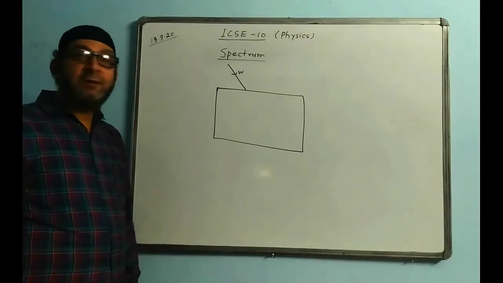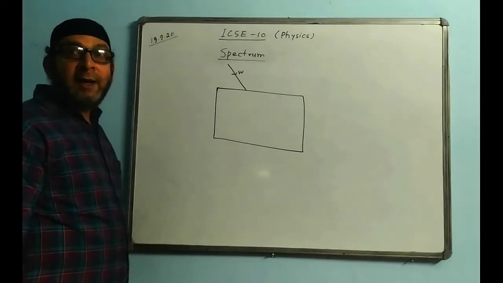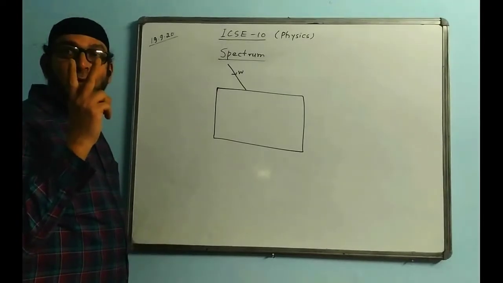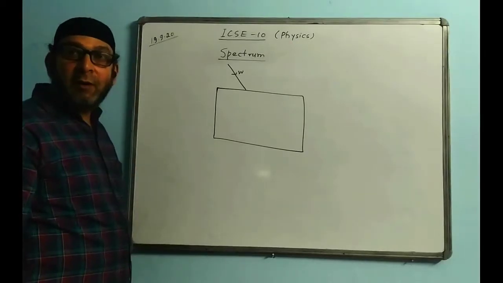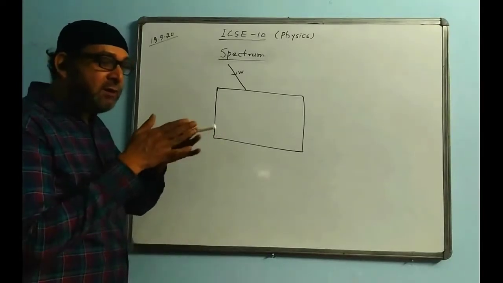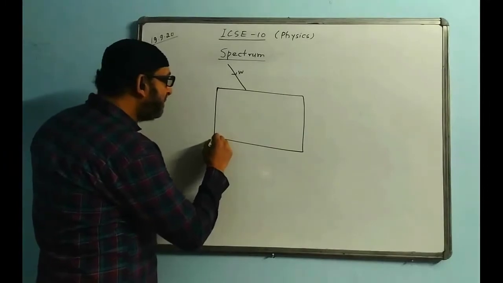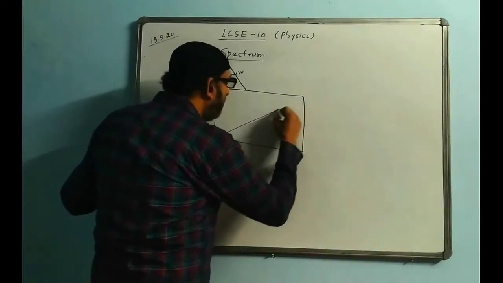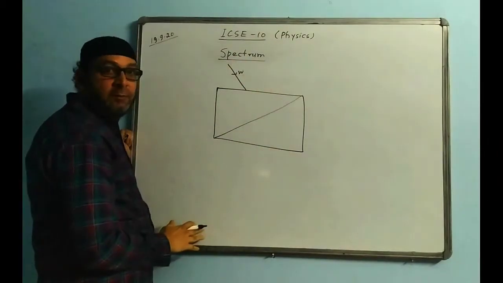The reason is that a rectangular glass block acts as a set of 2 prisms kept in inverted positions. Of them, one disperses and the other one recombines or rejoins them to form white light. You can understand from this diagram. This glass block, we can divide it into 2 prisms. This is one prism, this is another prism.